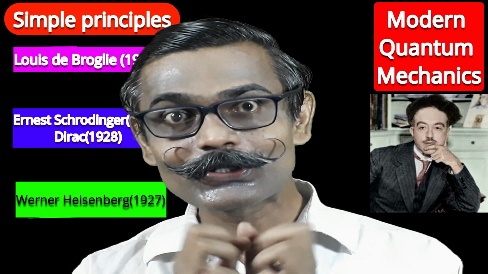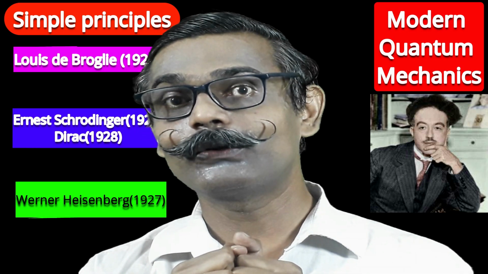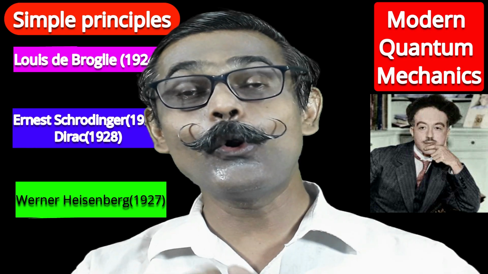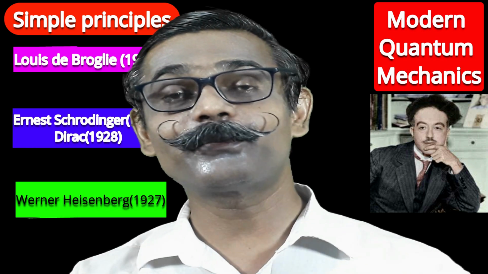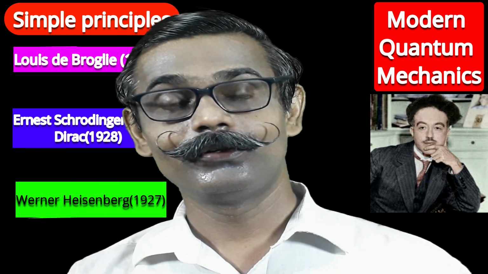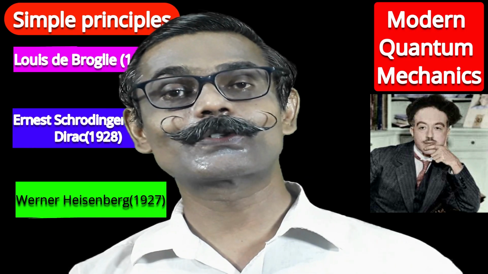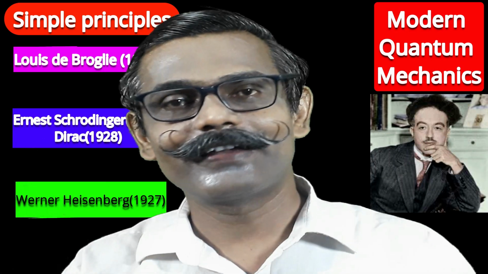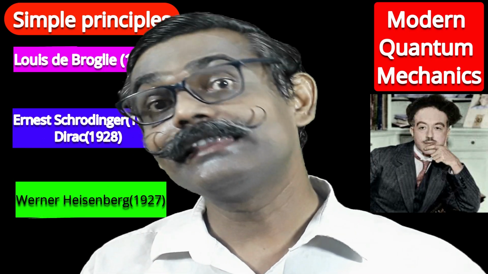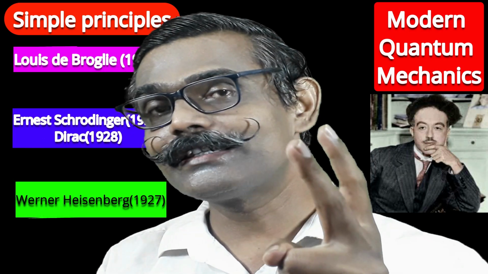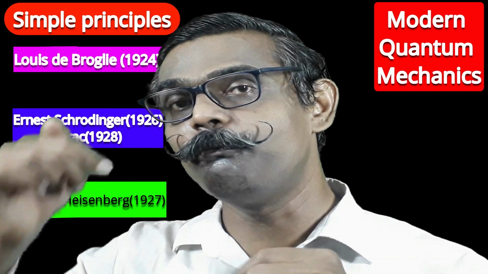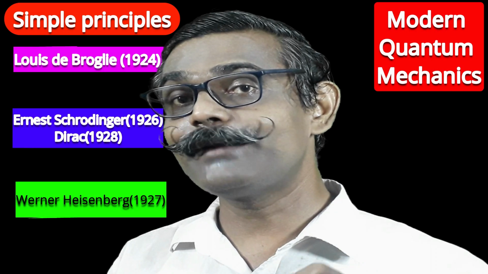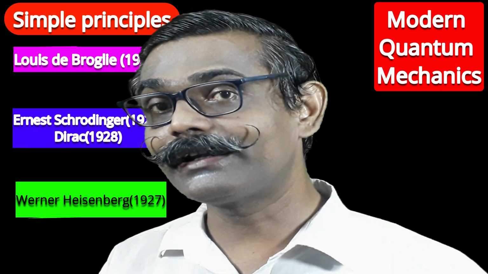Because of that matter wave concept, mathematicians got a good scope to define the wave function and to formulate the equation to solve the function. And what are the answers that we got? Those are very interesting. So let us see the second principle, which is generated because of the wave nature of matter, in order to describe the wave function of matter.